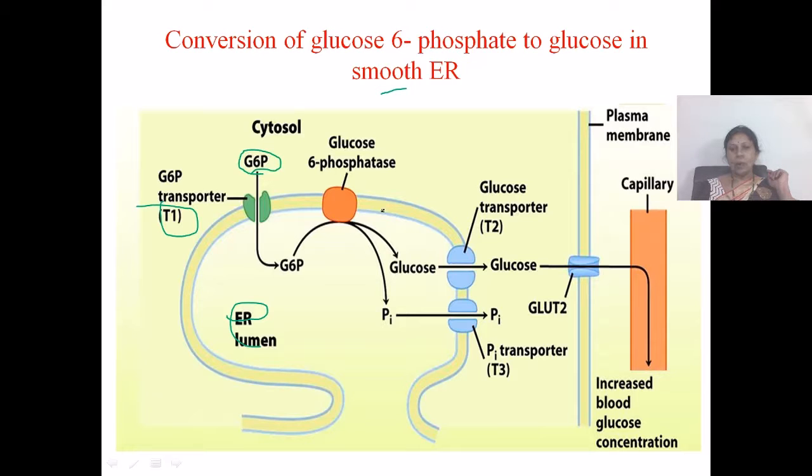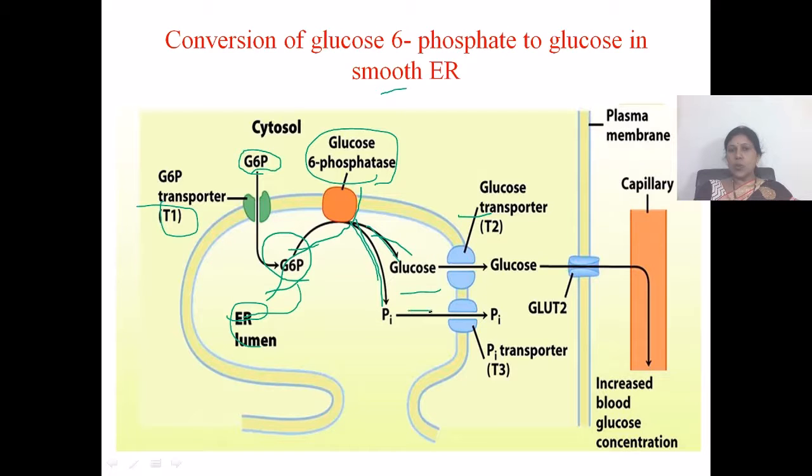And with the help of the glucose 6-phosphatase enzyme, this glucose 6-phosphate is hydrolyzed. Glucose 6-phosphatase enzyme breaks down the glucose 6-phosphate. It removes phosphate from glucose 6-phosphate and liberates glucose.